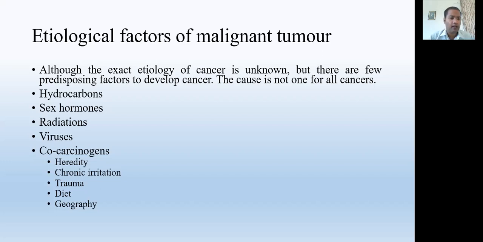Next is chronic irritation. Chronic irritation means when a particular tissue is getting inflammation or some kind of irritation, that may be traumatic irritation, infective irritation, or inflammatory irritation, meaning some tissue is getting continuous irritation from some agent. That may have a chance to develop into malignant carcinoma. An example is Kangri cancer, which is common in Kashmiri females.